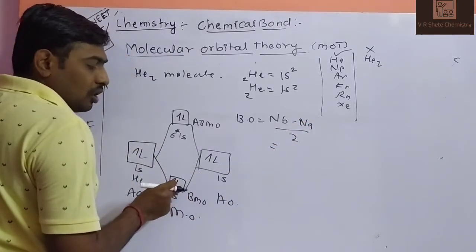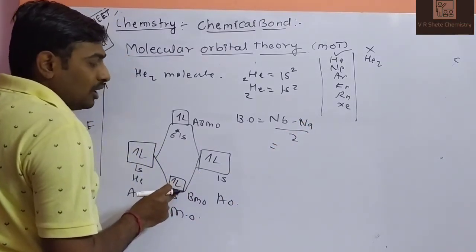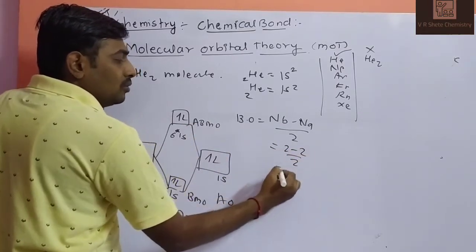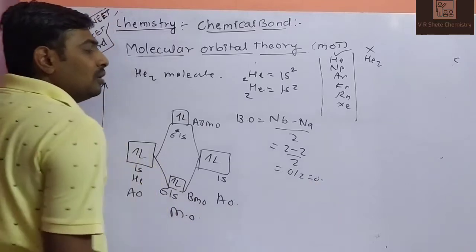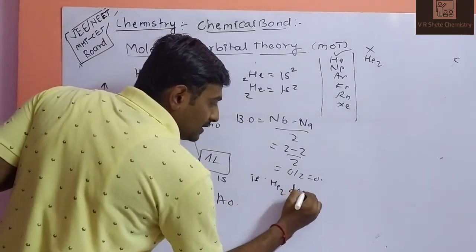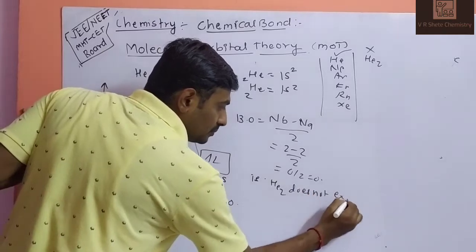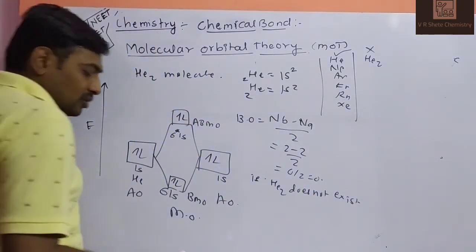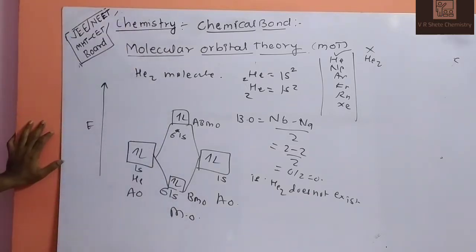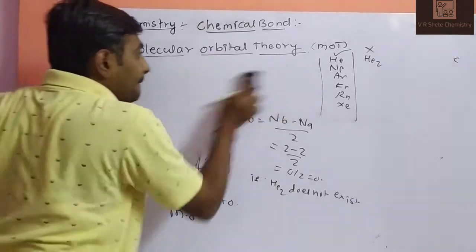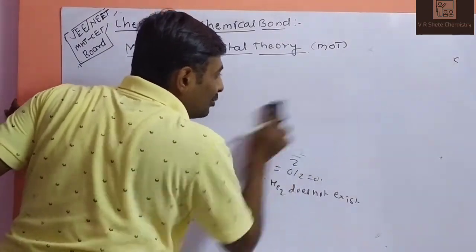How many electrons are present in NB? Bonding orbital 2 electrons, anti-bonding 2 electrons, divided by 2. 0 by 2 is equal to 0. Bond order is 0. That is, He2 does not exist. The He2 molecule does not exist. Next one, lithium, the Li2 molecule.